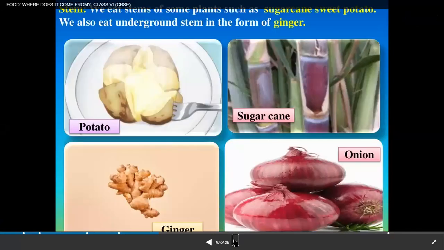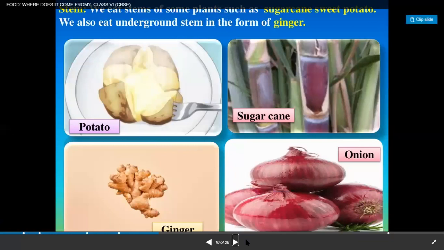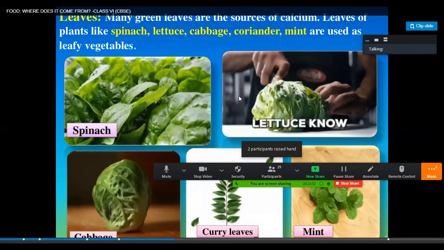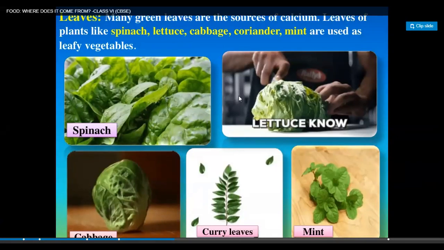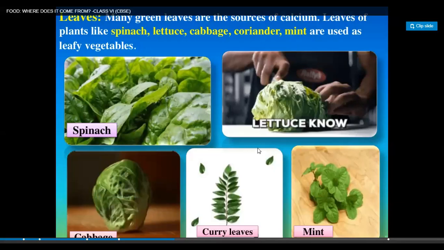Then the stem. We eat the stem of some plants such as sugarcane, sweet potato. We also eat underground stem in the form of ginger. Leaves. Yes, we also eat the leaves of the plants. These are spinach, lettuce, cabbage, coriander, mint, etc. These are the common plants.